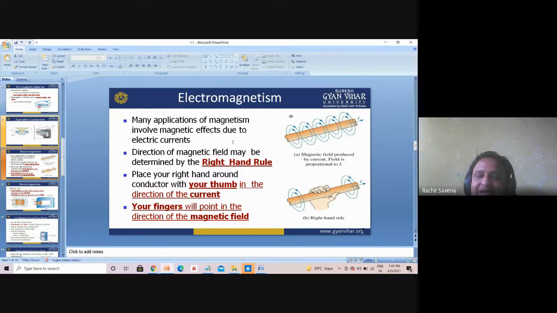In a resistor or a capacitor we can't generate flux, but in a coil we are capable, due to its inductance, of generating the flux very easily. That is why in machines, or wherever we want to generate a magnetic field, we need a coil, L. In short form we can say L. Understand? Now, many applications of magnetism involve magnetic effect due to electric current.